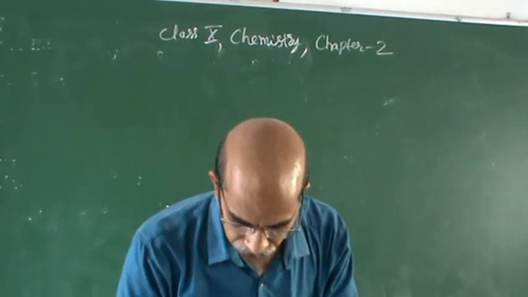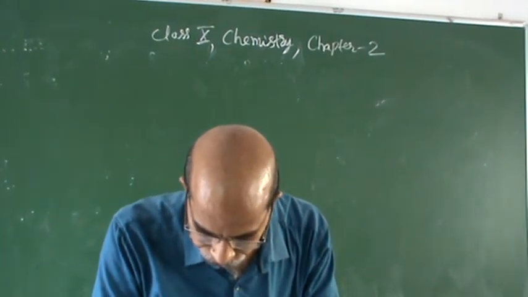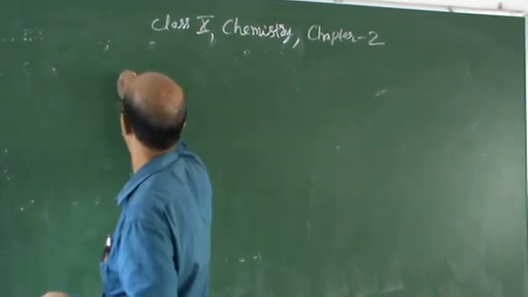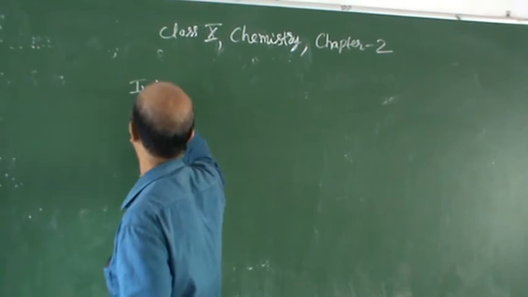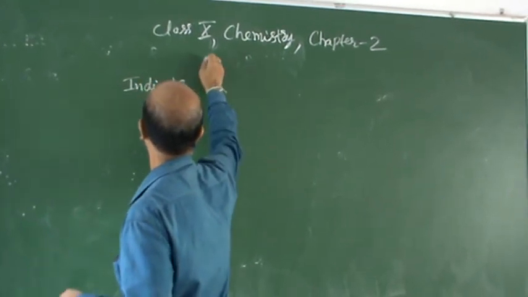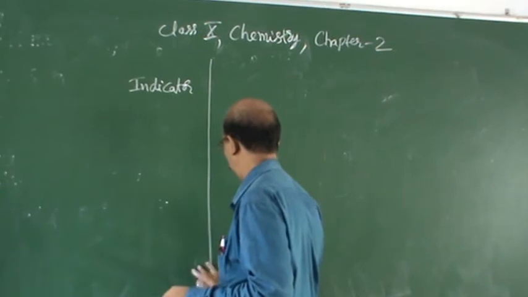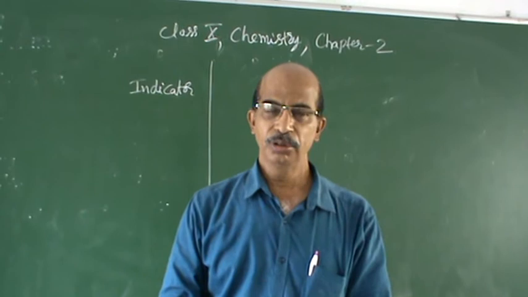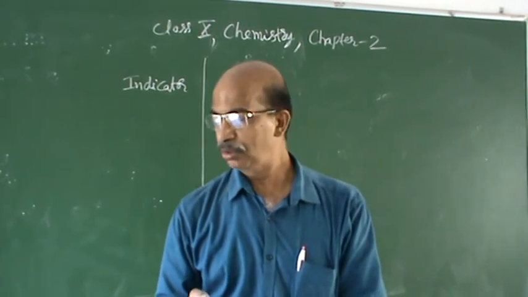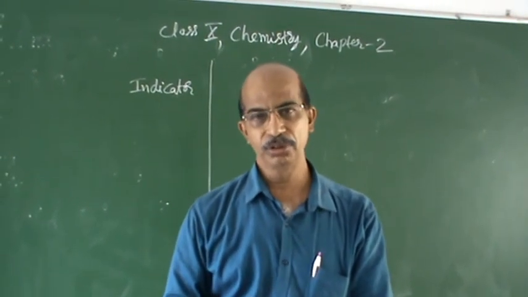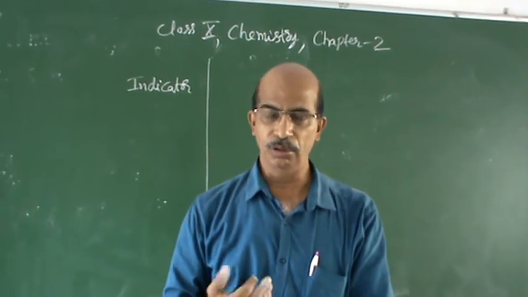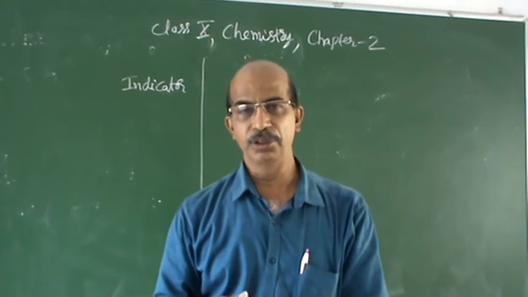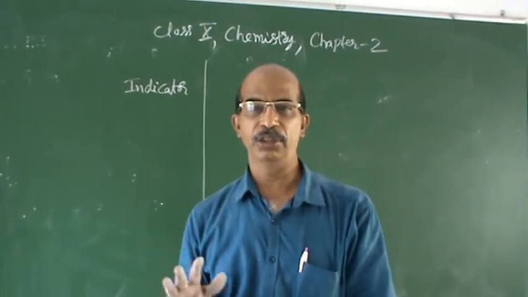So let us see one by one. There are three columns. We are not concentrating much on salts because salts are very simple. Most of the salts you can taste, or you can touch, or you can use these indicators also.